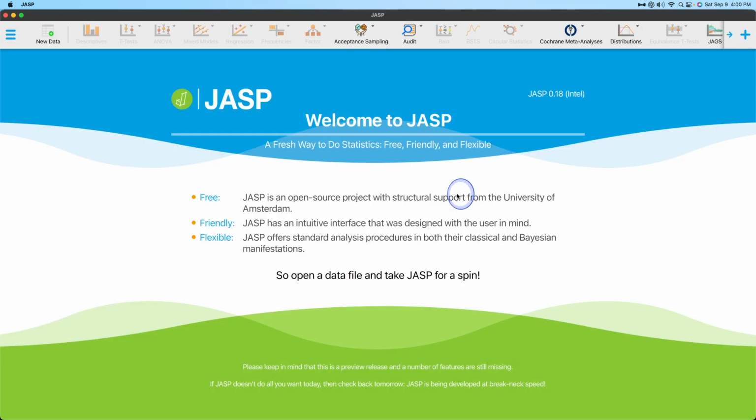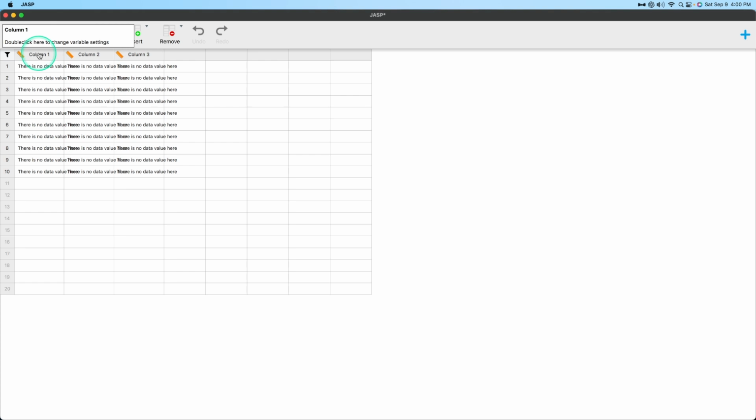Okay, so new data file. When you hit close with the data file open, it'll take you back to a fresh JASP. So I'm going to click on new data. And by default, it gives you 3 columns and 10 cases.